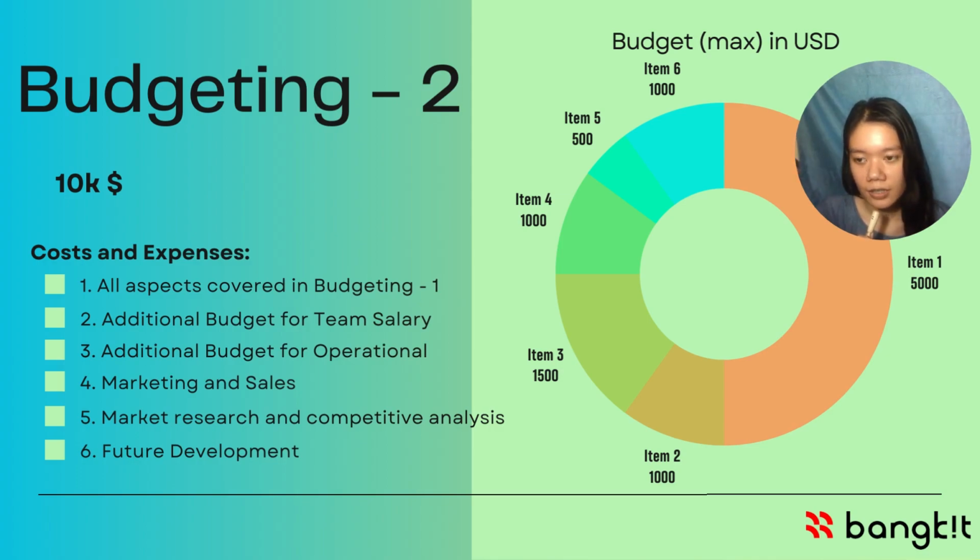And for the additional budget for team salary, we will add about $1,000. And for the additional budget for the operational, we will add about $1,500. And for the marketing and sales, uses about $1,000. And for marketing research and competitive analysis, using about $500. And for future development, use about $1,000.